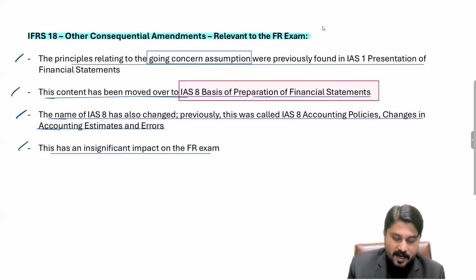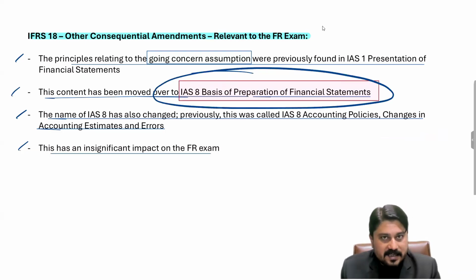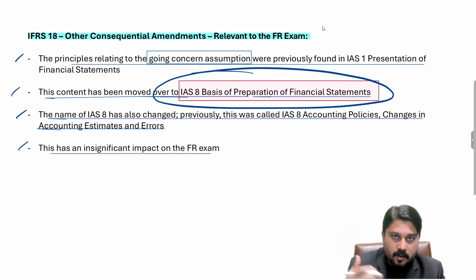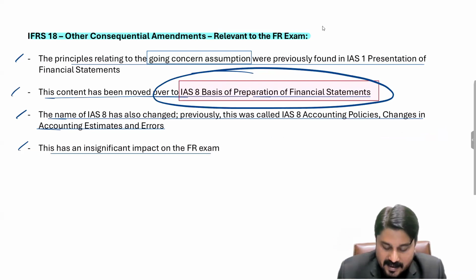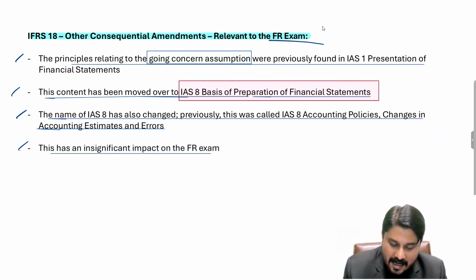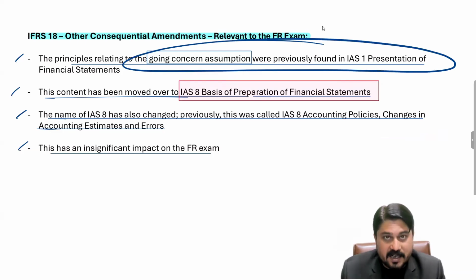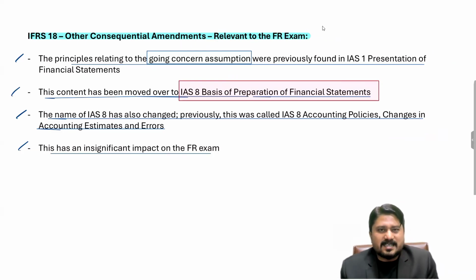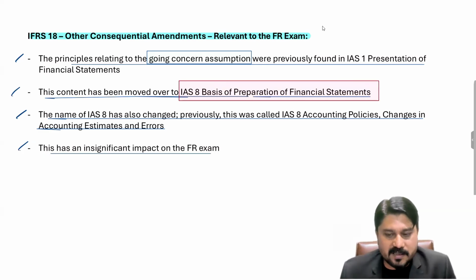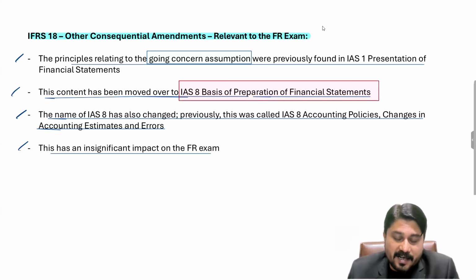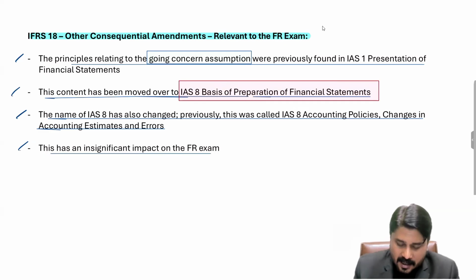So we still cover IAS 8 according to the previous conceptual things which were there in IAS 8, plus the contents transferred from IAS 1 to IAS 8, pertaining to going concern assumption, accrual, matching basis, and fair presentation. Such things are now to be covered under IAS 8, and this has no material impact for the FR exam.